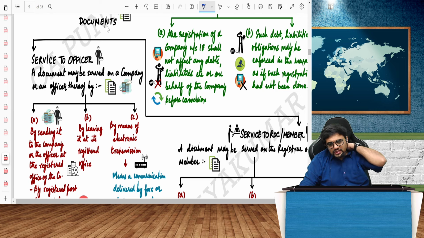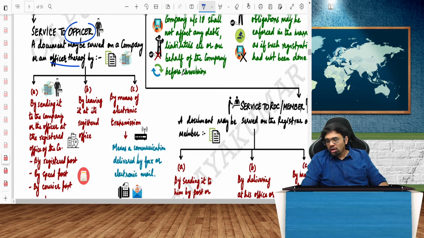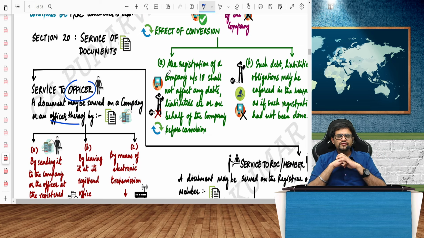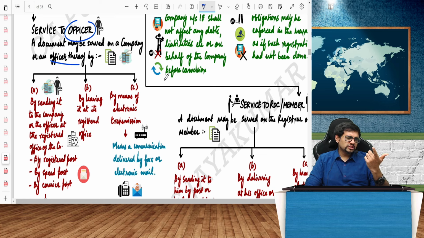Can I serve the documents to any officer of the company? Possible. A document may be served on a company or an officer by what? How? Officer of the company means what, guys? Any employee of the company, CEO, CFO, a normal employee, accountant, everybody. Then company secretary, MD, all these people are called officers of the company. Even directors of the company are called officers of the company. What about the watchman? Is the watchman called an officer of the company? No. The watchman is a mere employee of the company, not an officer of the company.